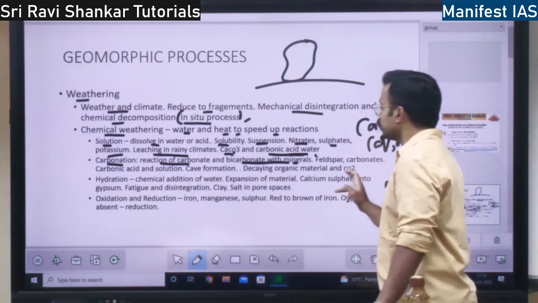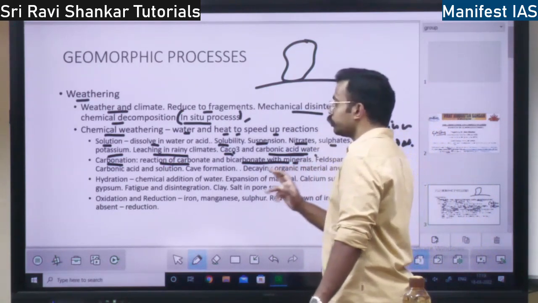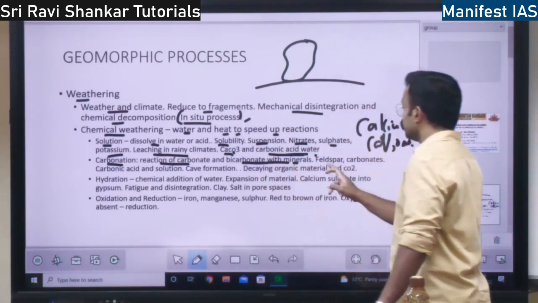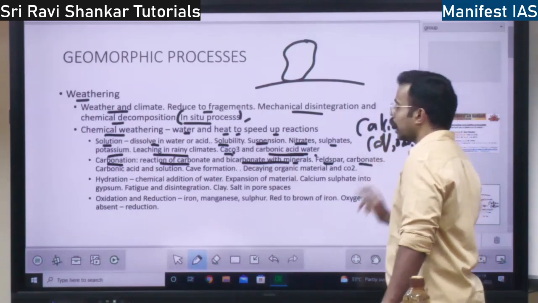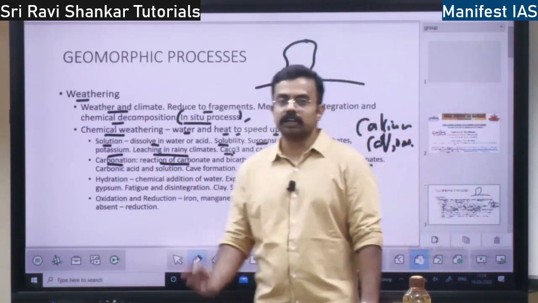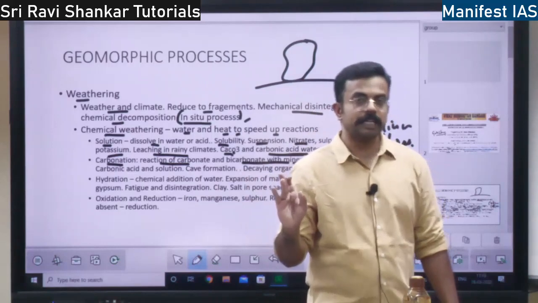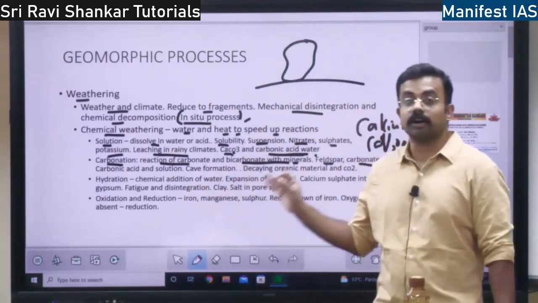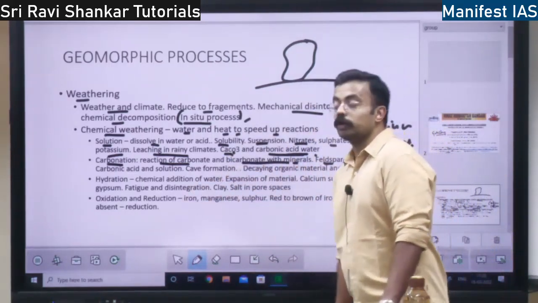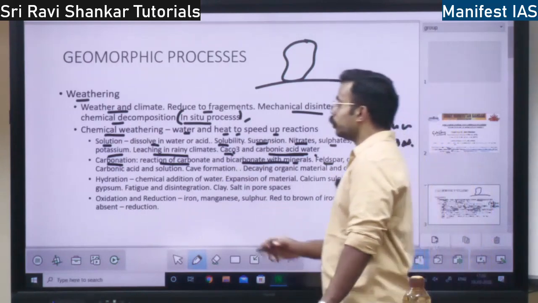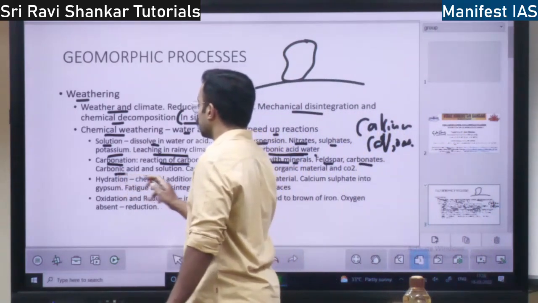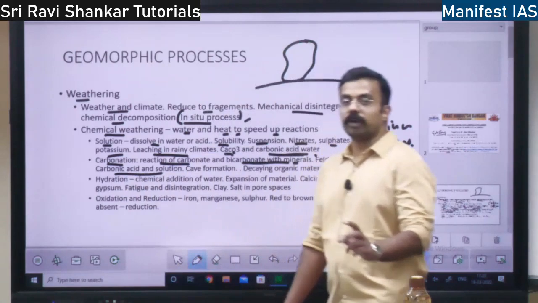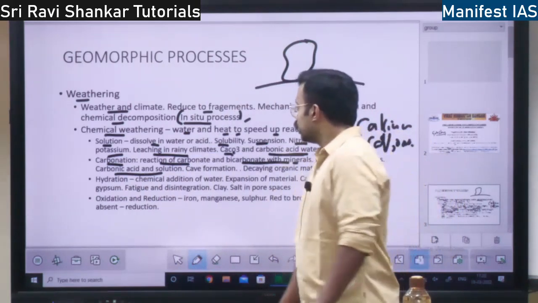Which are the rocks which will be dissolved in this process? It is the feldspar or the carbonate rocks. Carbonate rocks or feldspar rocks will be chemically weathered by the carbonation process. Here carbonic acid will be the solution. Carbonic acid will form the solution to dissolve the rocks.